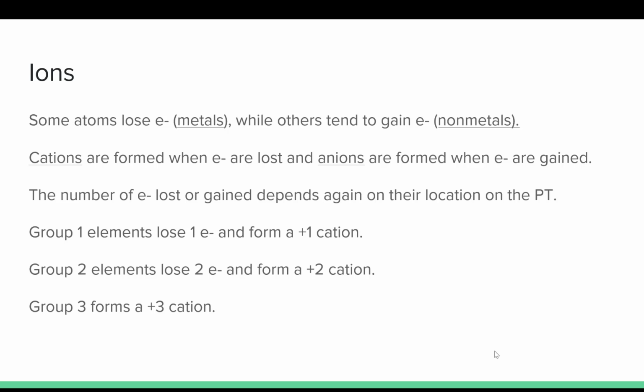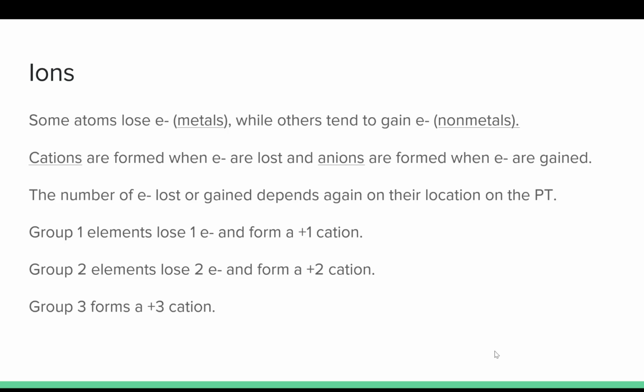You think of it like if you have a friend or a boyfriend or girlfriend who's super negative all the time, when you finally break up with them, then you become more positive. I don't know if that helps you remember or not, but when you lose electrons, you are more positive and you are a cation. If you gain electrons, you become more negative and you're an anion.